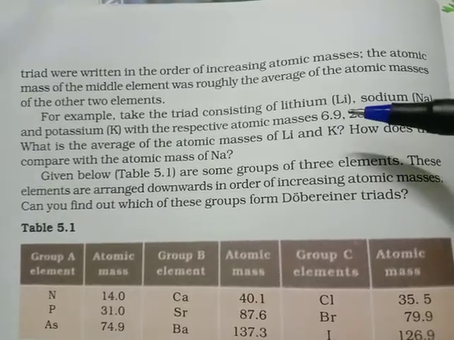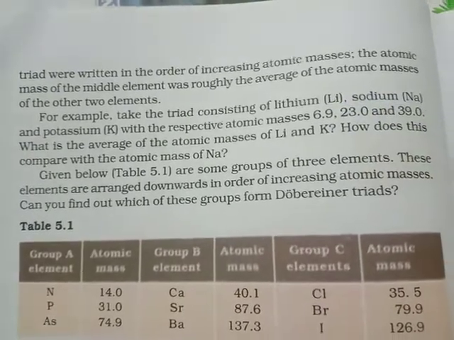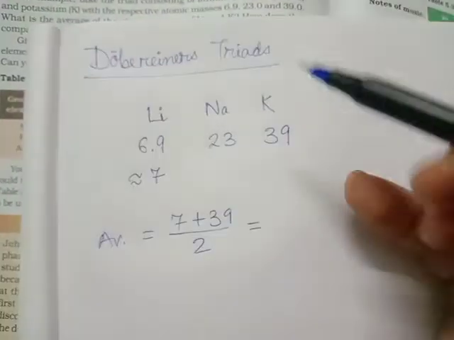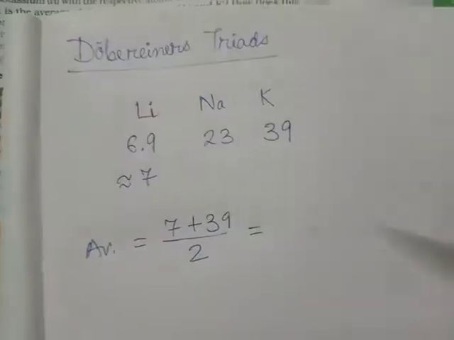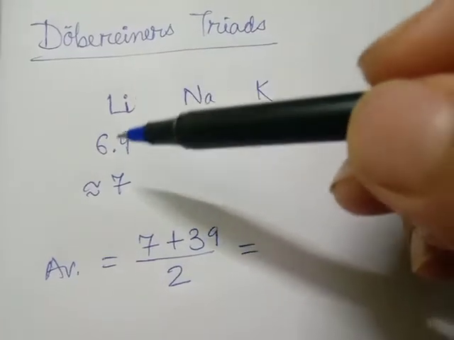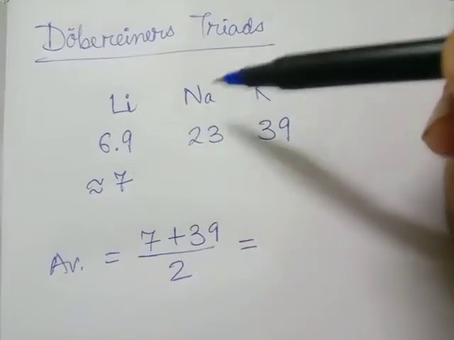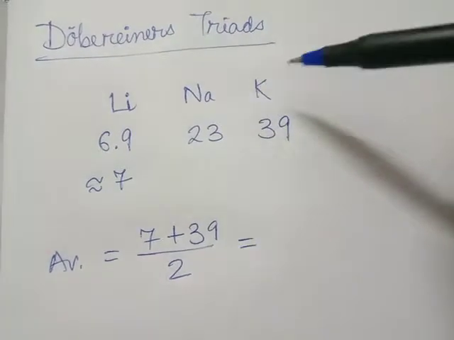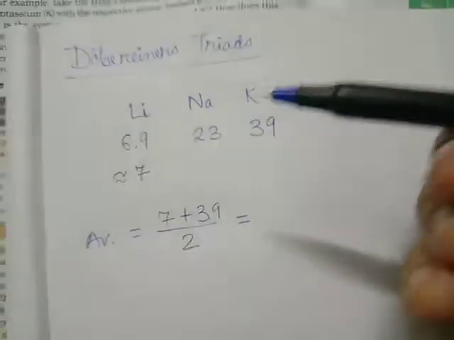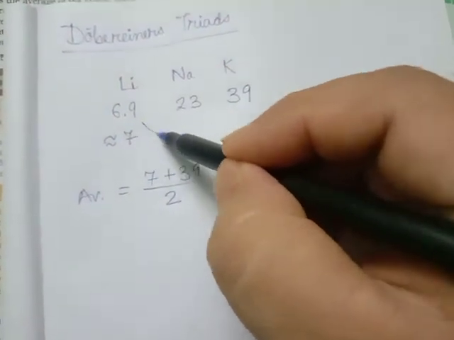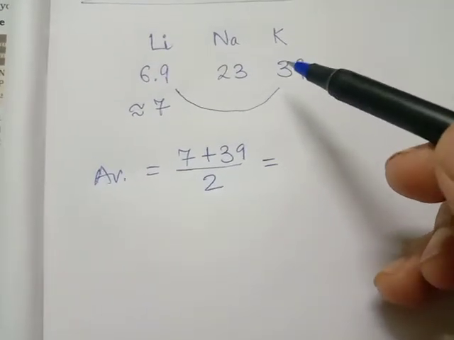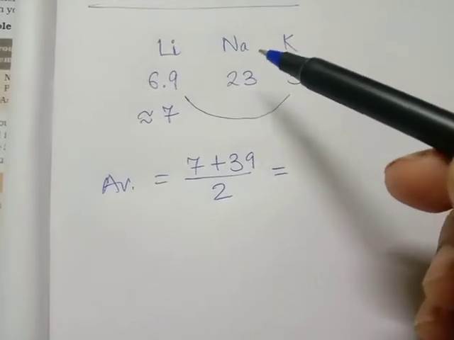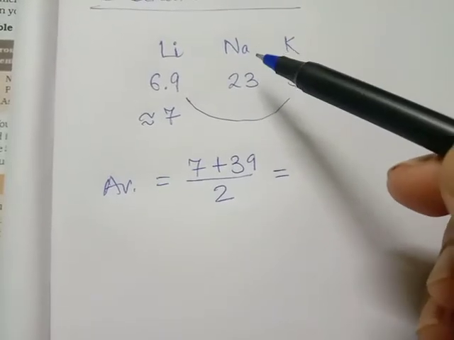One example given here is lithium, sodium, potassium. This is one of the Dobereiner's triads. Triad means a group of 3 elements. The atomic mass of lithium is 6.9, which is approximately 7. The atomic mass of sodium is 23 and the atomic mass of potassium is 39. Now if we find the average of the atomic mass of the 2 elements on the extremes, we should find that it is equal to the atomic mass of the element in the middle of the triad.